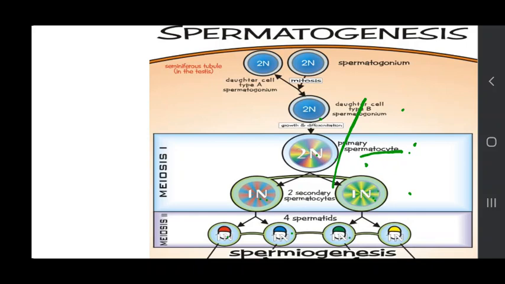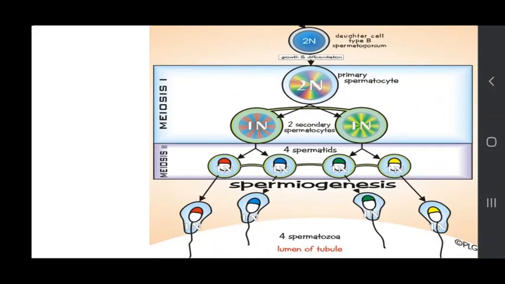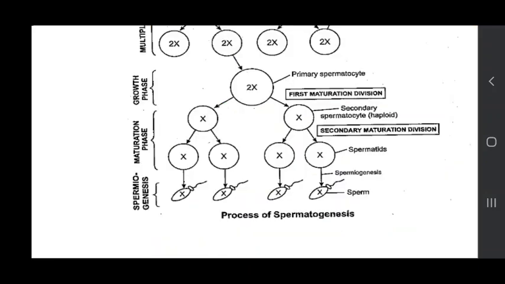Each secondary spermatocyte will form two spermatids, and so you can see that from one spermatogonium, four spermatids are formed, and all the four spermatids are clones of each other. Now from these spermatids, the spermatozoa form. In the last slide we can see, or here, this is the growth phase.